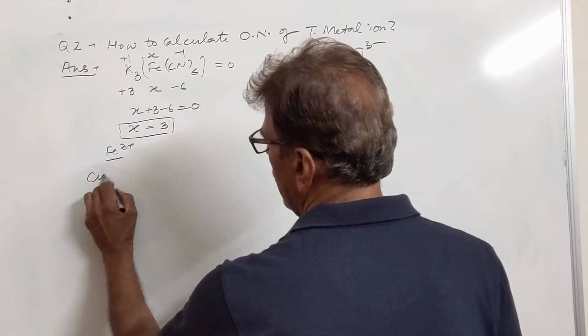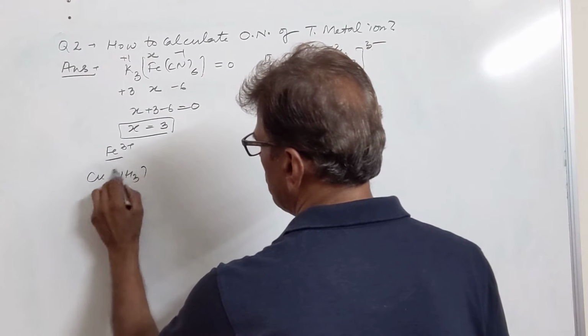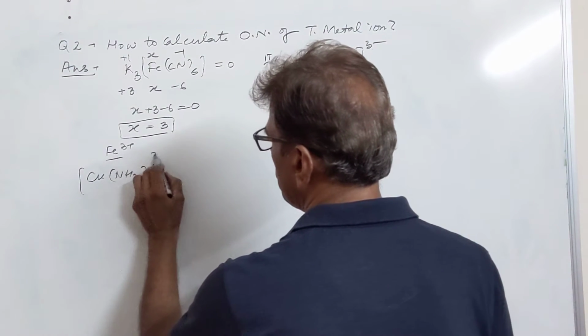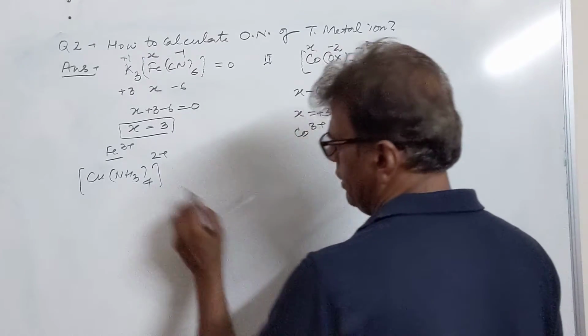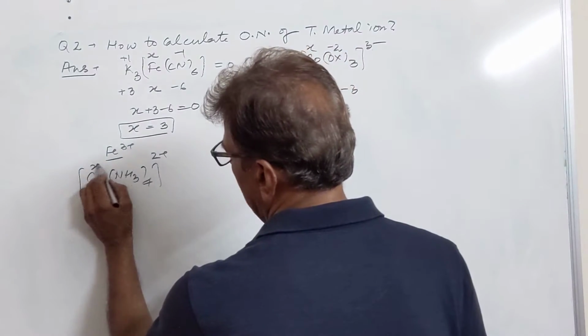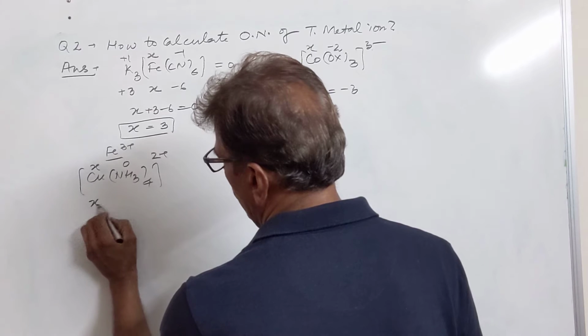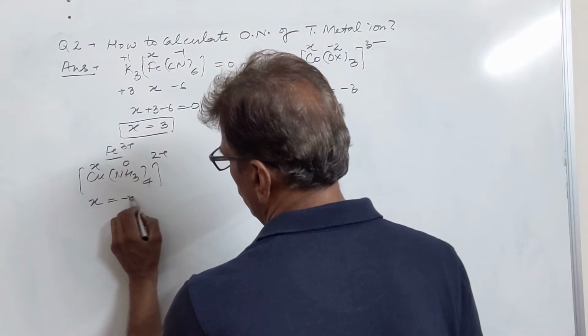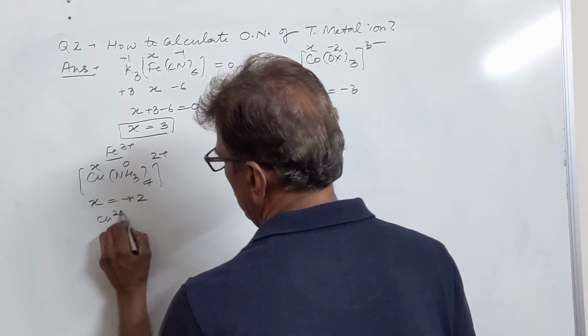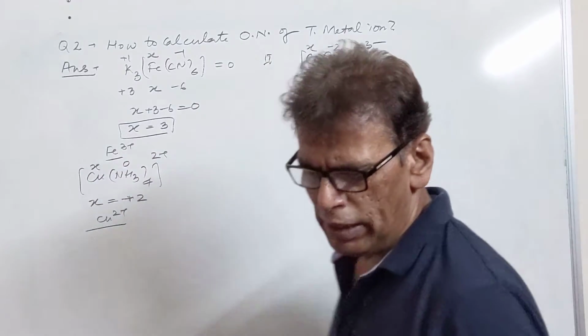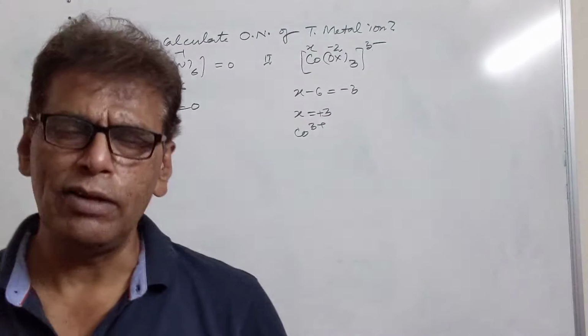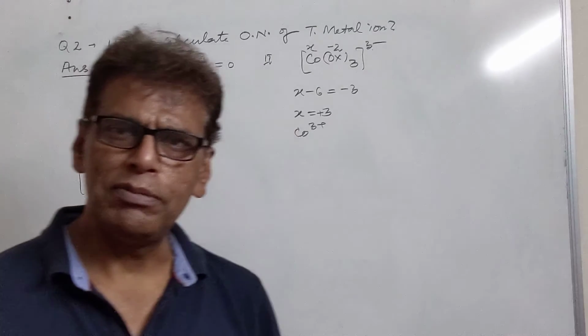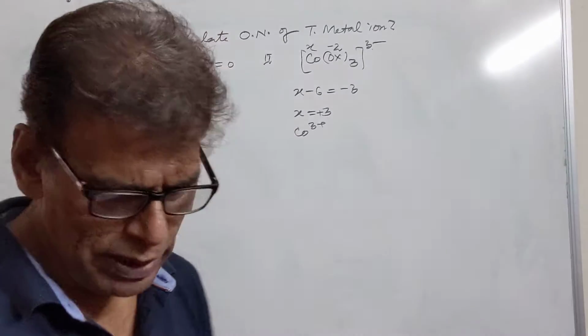Then we have tetraammine copper(II) sulfate. This is our complex ion, sulfate is left out. So X for this is 0, X is equal to plus 2. So copper is plus 2 here. In this manner we can calculate the oxidation number of different transition metal ions in different coordination complexes.